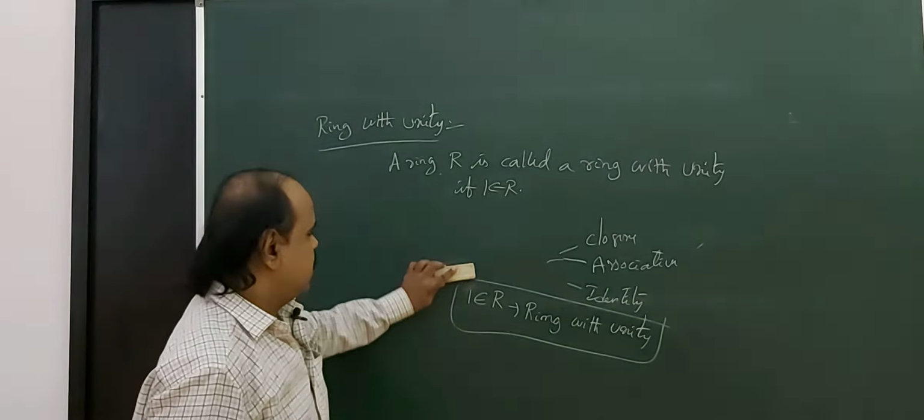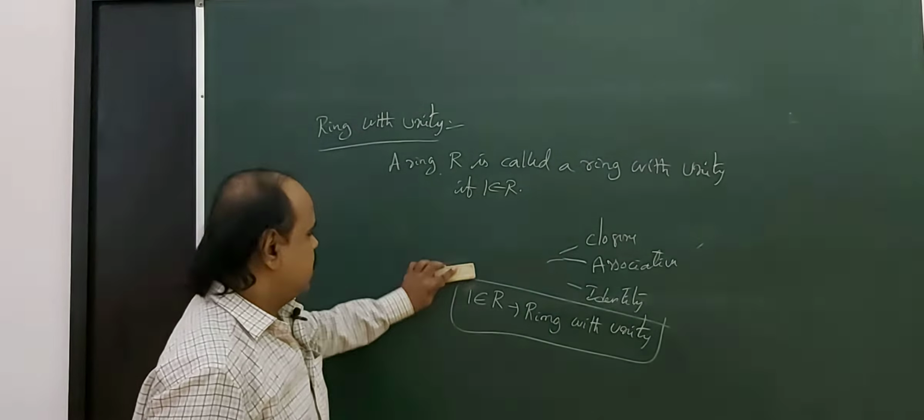Okay, again we can come to the definition of a ring. The second condition is R comma dot is a semigroup. So in multiplication, R must be a semigroup in our ring definition. Semigroup means closure, associative. Now we see identity. If the identity element exists in the ring under multiplication, then that ring is called a ring with unity. So the property of inverse we see later.